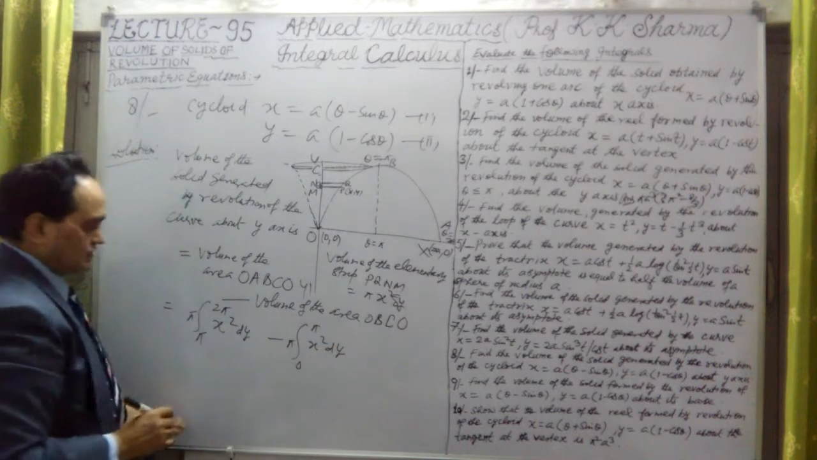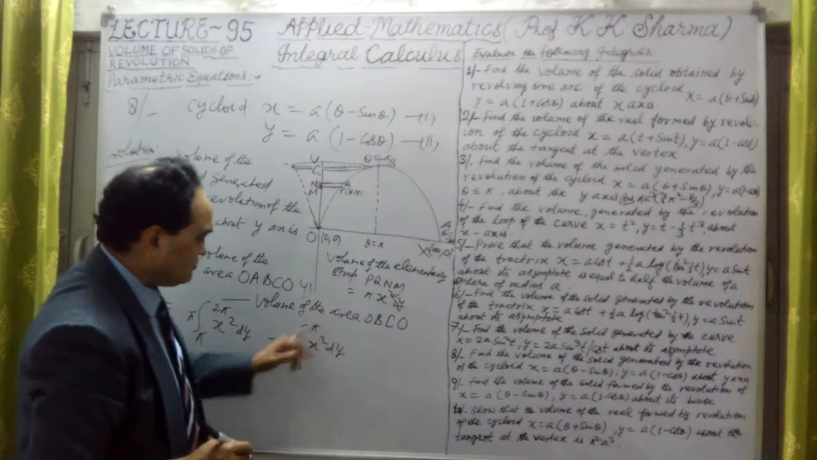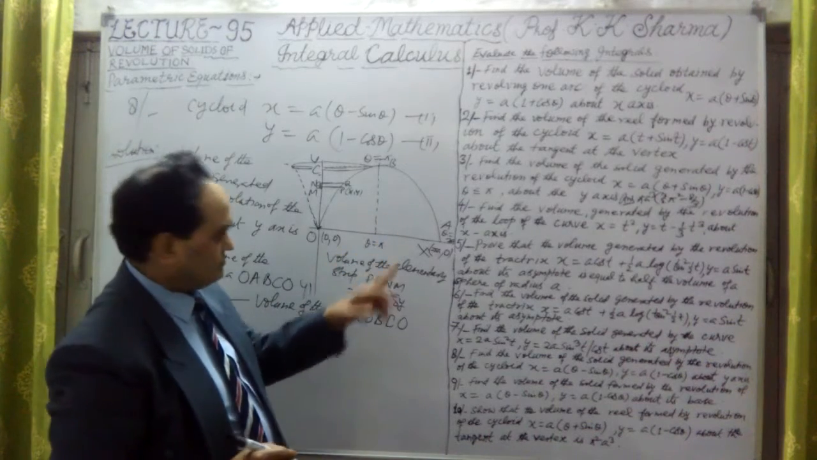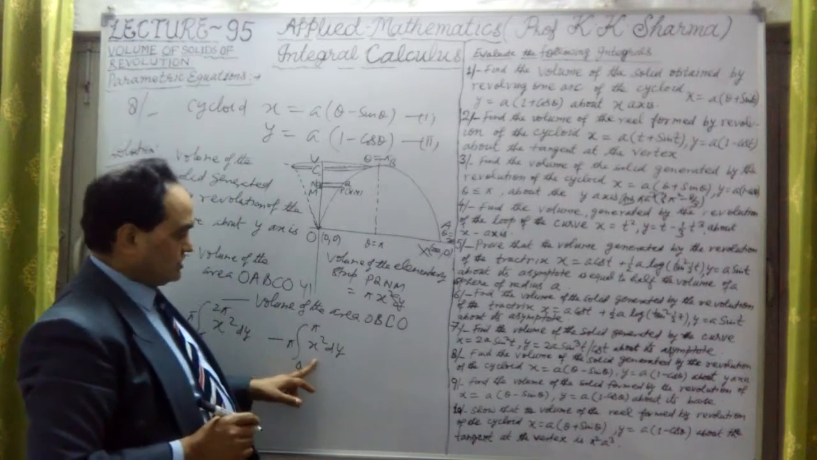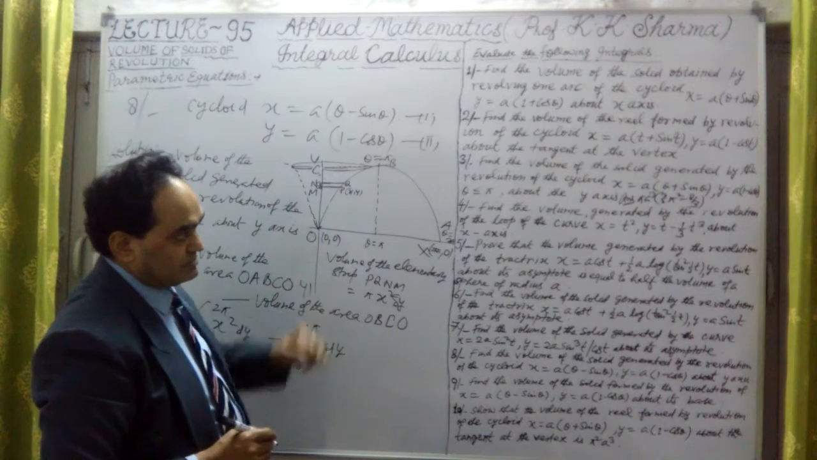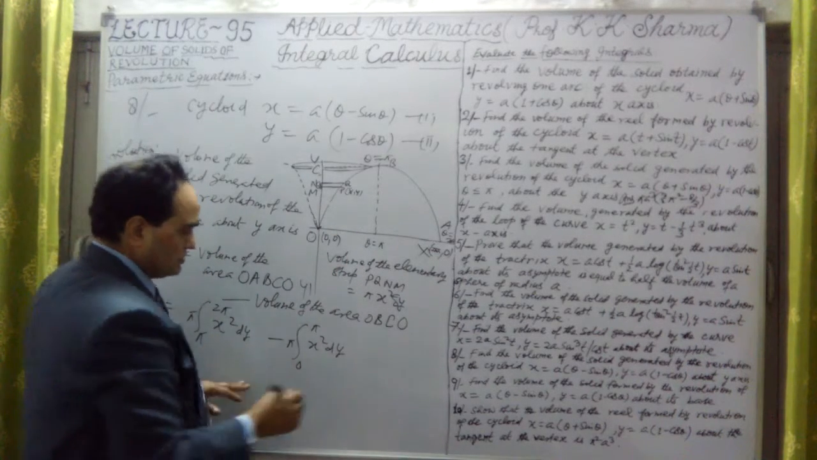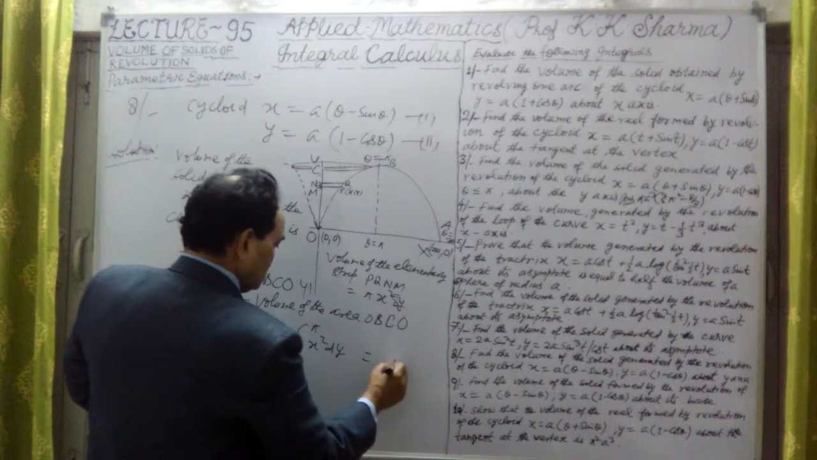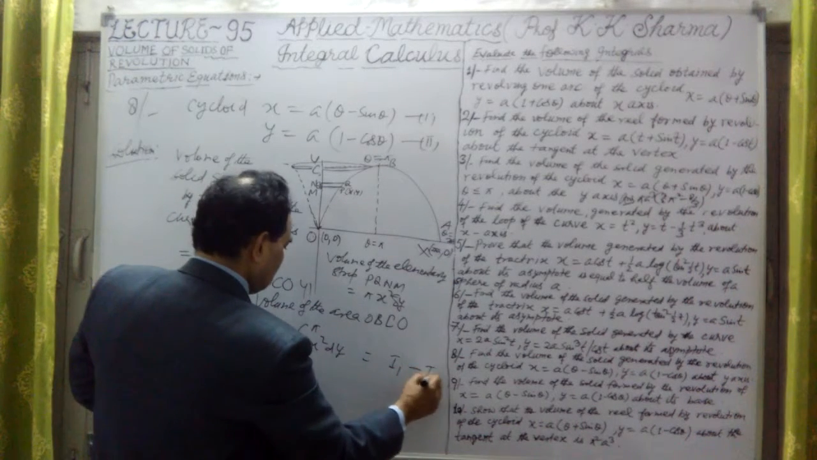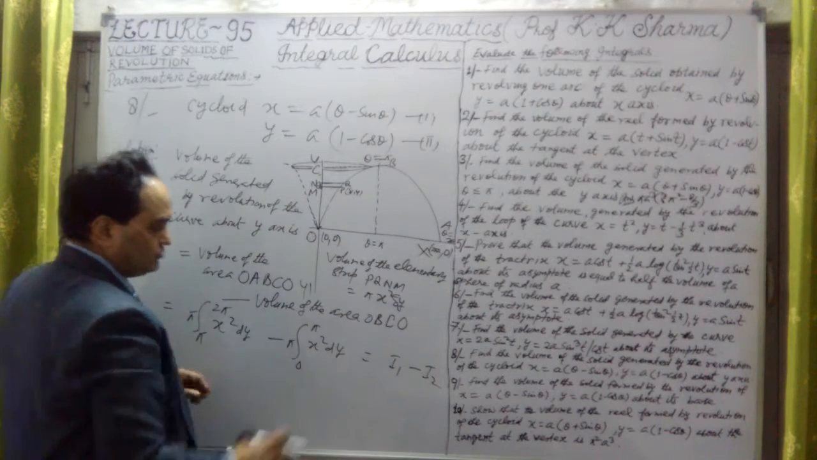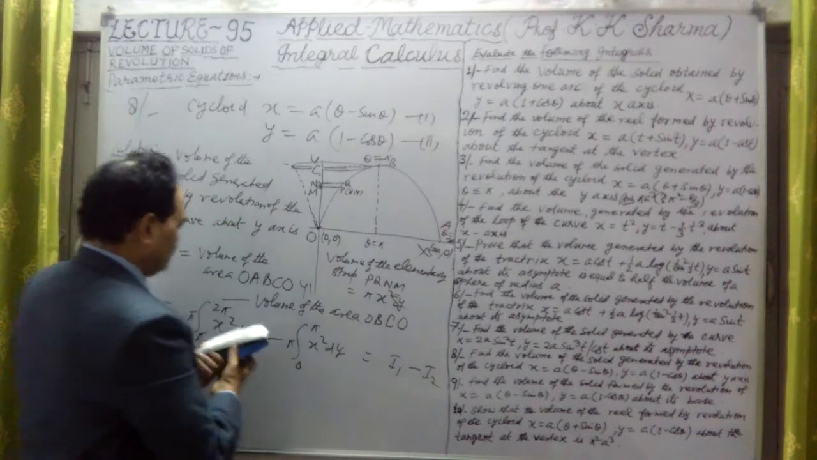This is the only difference, and this value we have already calculated in question number 3. So that was pi into x square into dy. That was the value in question number 3. Okay, so this is to be calculated. Now let me write, this is integral I1 minus I2. These two we have to calculate separately.